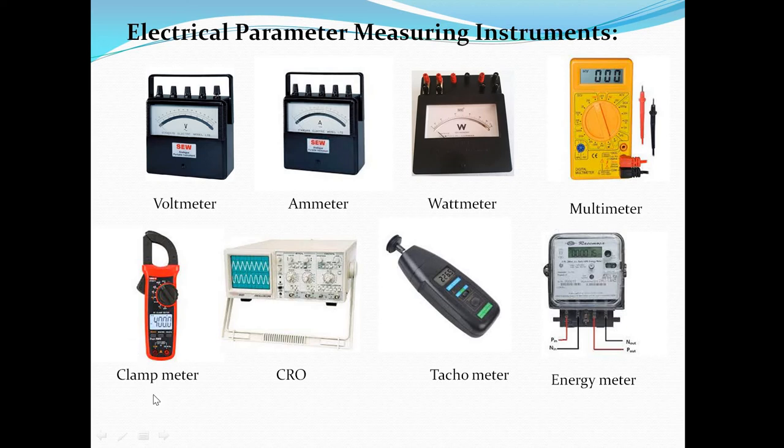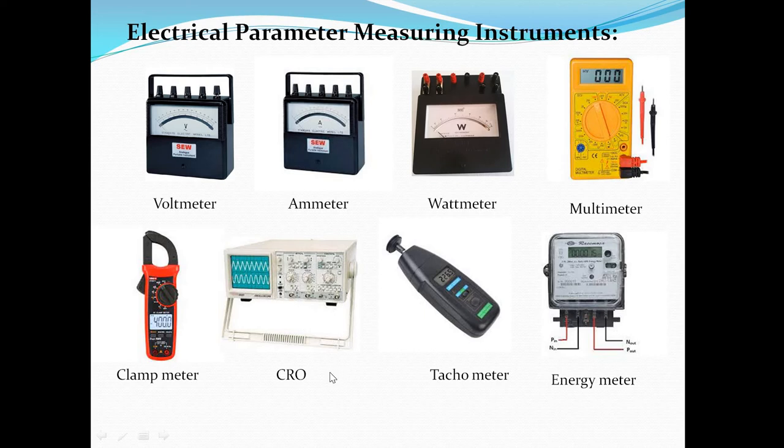Next, it is a clamp meter. So clamp meter means it is a device which is used to measure the live wire current. So live wire current means what? If any application is running and through any copper wire we are giving a supply to that application, what amount of current is flowing through that copper wire, we can check by using this instrument. So this is called a clamp meter, which is used to check the current of a live wire.